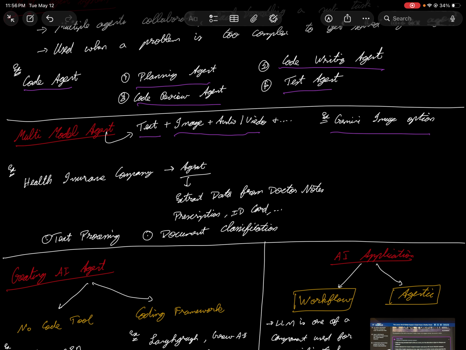And there are models which only handle text. If you ask me, Claude is more capable of doing text, and I don't know if it is capable of doing images and stuff. So that's what a multi-modal agent is all about.